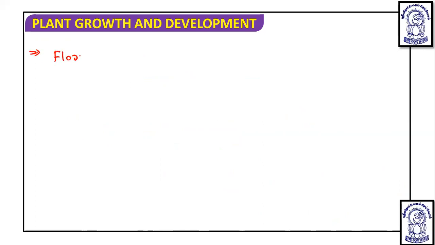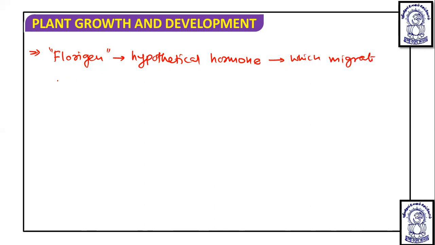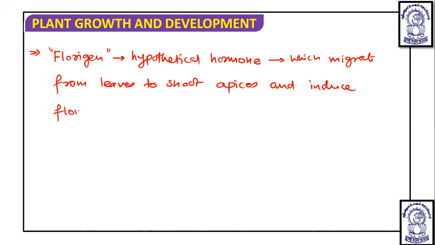So it is known that florigen is a hypothetical hormone which is not isolated yet from plants, which migrates from leaves to shoot apices and induces flowering. Okay, so that is the thing.